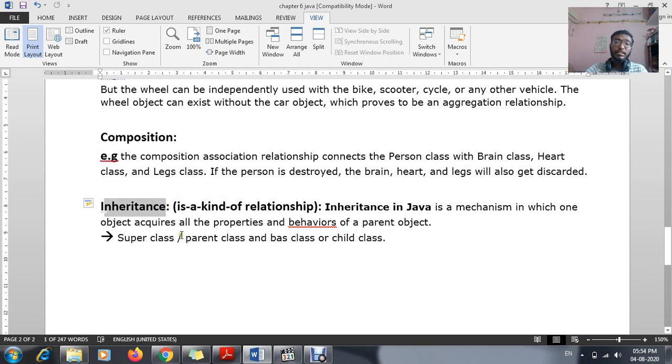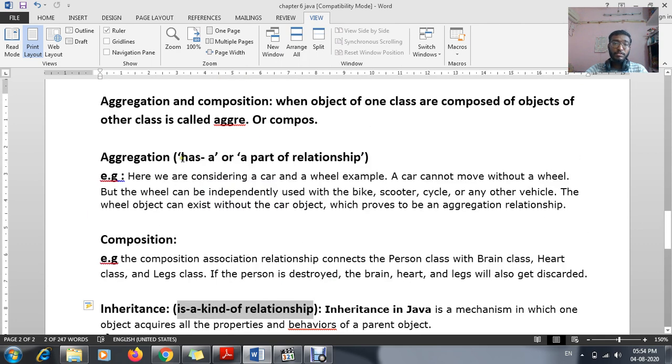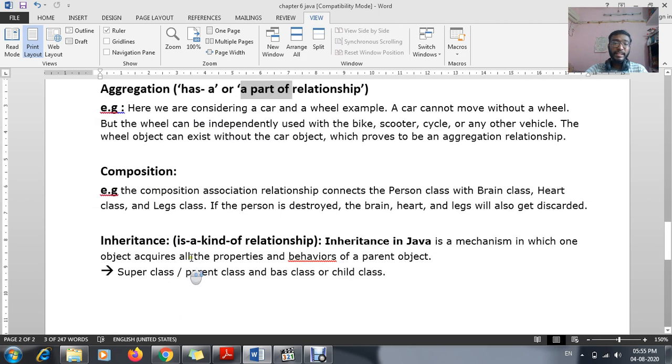Inheritance is a kind of relationship. Aggregation was a has-a relationship, composition was a part-of relationship, and inheritance is a kind-of relationship.